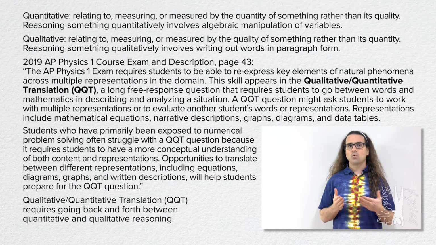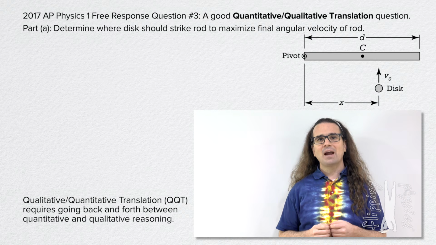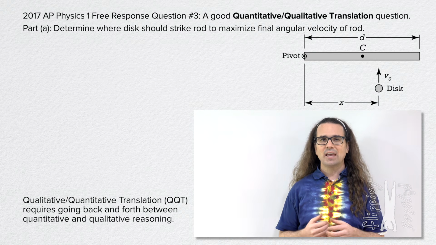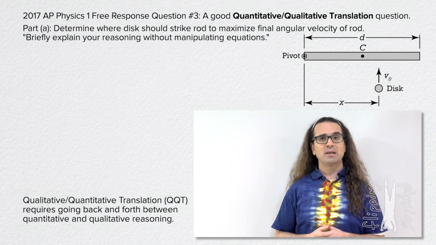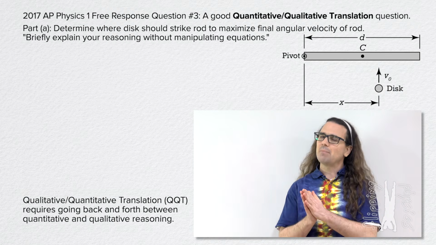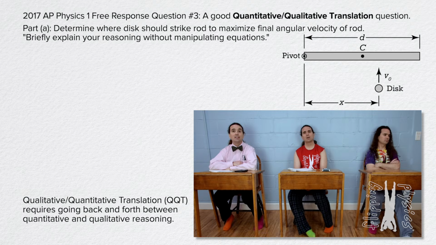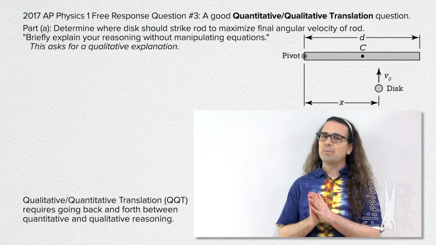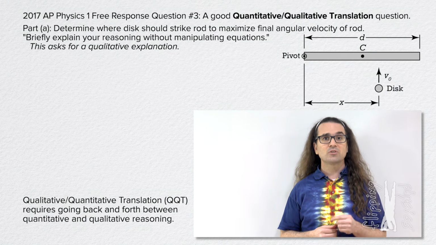A good quantitative qualitative translation example is free response question number 3 from the 2017 AP Physics 1 exam. In part A, you are asked to determine where a disk should strike a rod to maximize the final angular velocity of the rod. You are asked to briefly explain your reasoning without manipulating equations. Bobby, are they asking for a quantitative or a qualitative explanation here? Well, they ask for your reasoning without manipulating equations, so that must be a qualitative explanation, right? Correct, Bobby. This is a qualitative explanation because this explanation requires that you write out words to explain the physics behind your reasoning.